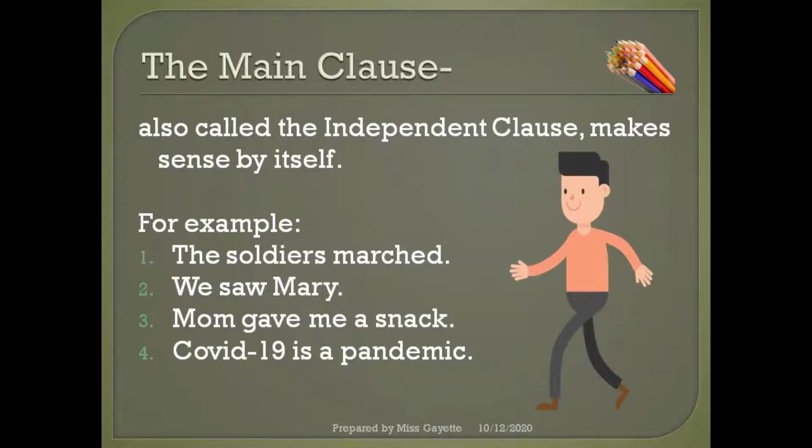Now let us look at examples of the main clause. Remember that the main clause is also called the independent clause. It makes sense by itself. For example, the soldiers marched. We saw Mary. Mom gave me a snack. COVID-19 is a pandemic. Those are clauses. Those can be considered as main clauses because they make sense by themselves.